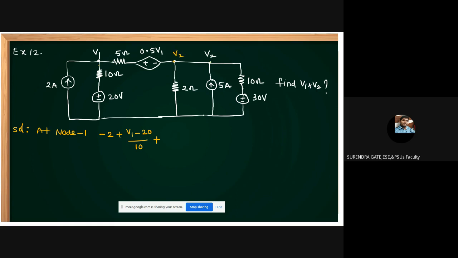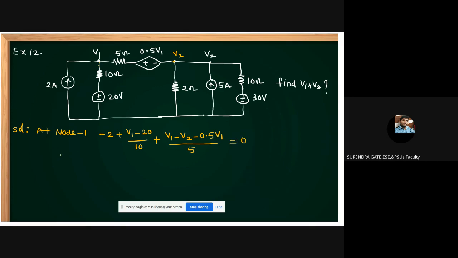But here a resistor is there, so no need to consider a supernode here. V1 minus V2 minus 0.5 V1 by how much resistance is there? 5 ohms. This is plus 5. With respect to node 1, this is equal to 0.